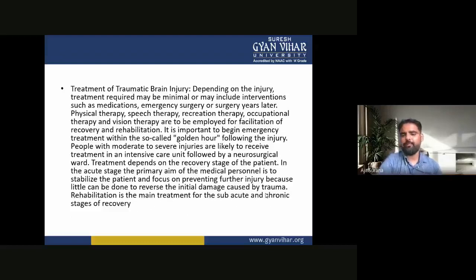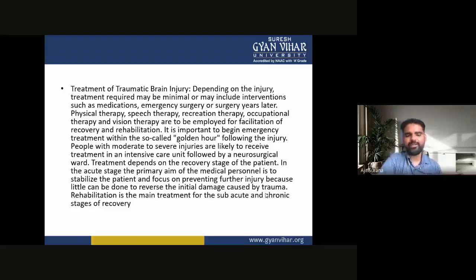So it is important to begin emergency treatment within the so-called golden hours following the injury. People with moderate to severe injuries are likely to receive treatment in an intensive care unit followed by a neurological ward. Treatment depends on the recovery stage of the patient.